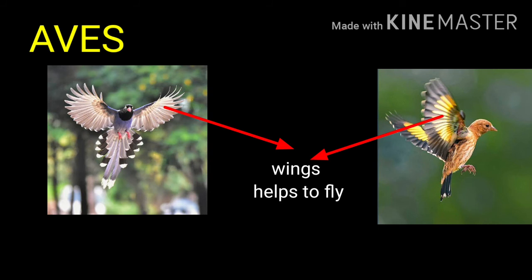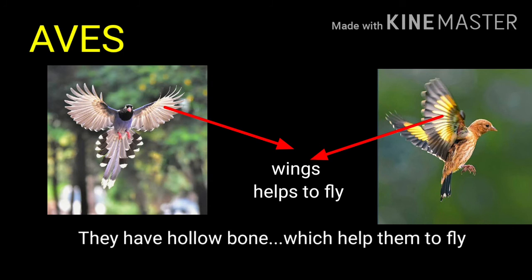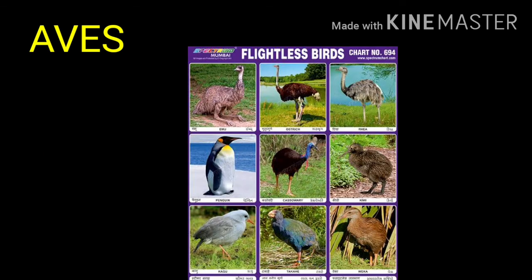Why is the body of the bird very light? Because there are air cavities in their bones. Due to this, it is very lightweight and this also helps them to fly. So both the wings and lightweight bones help birds to fly. So most birds can fly.